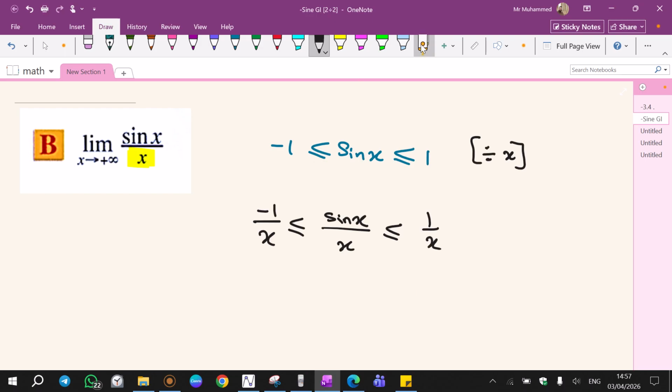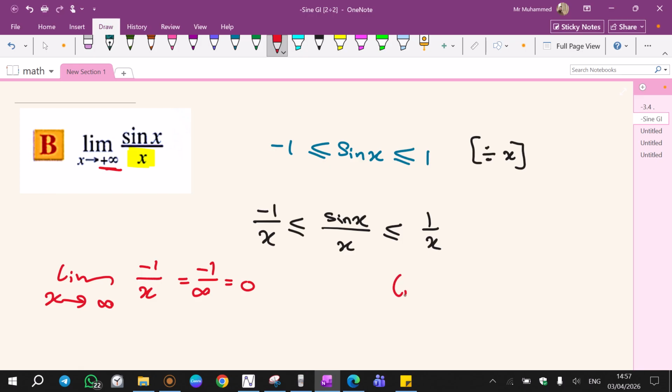Now, instead of working on this function directly, I work on the side functions. For this side, limit x tends to infinity, just like the question, for -1 over x. The result will be -1 over infinity, that is 0. Number over infinity is 0, and 0 does not have a sign to be -0.